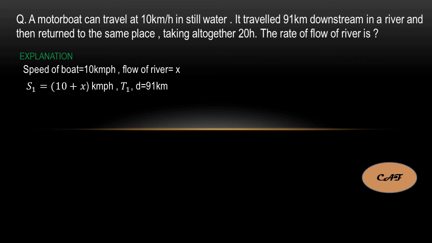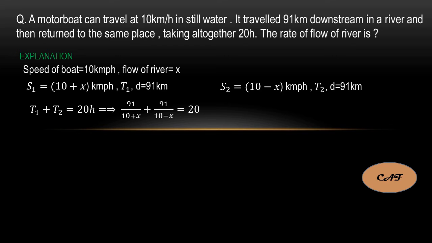Time I don't know, so I am assuming t1, and distance is 91 kilometers. Again for the return direction, the relative speed is the difference of both speeds, so 10 minus x kilometers per hour, time t2, and d is the same distance, 91 kilometers. They gave 20 hours, so t1 plus t2 is equal to 20 hours.